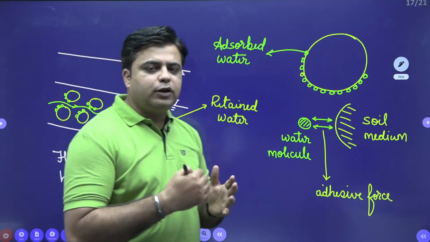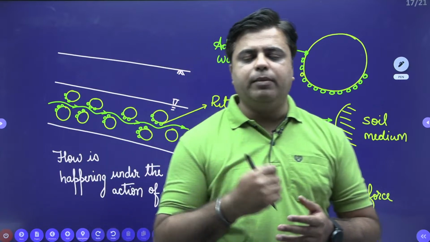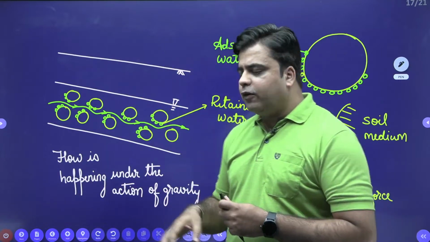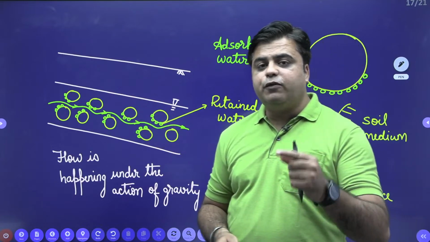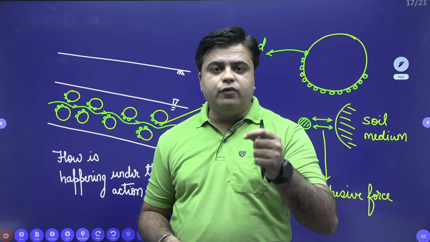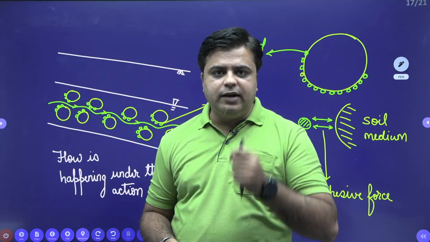Now, this phenomenon is explained by two parameters. The quantity of water which flows out under the action of gravity is defined using the term specific yield.